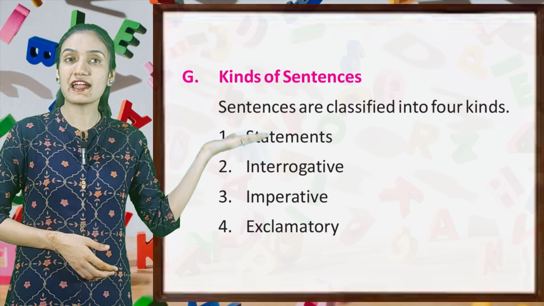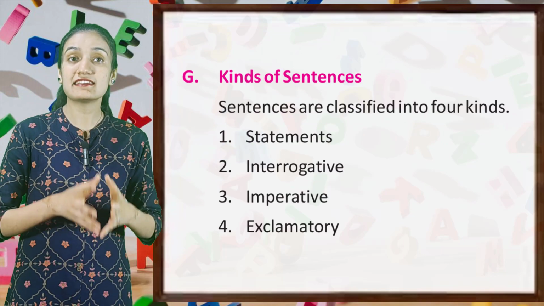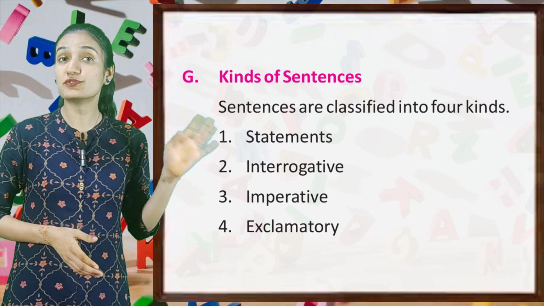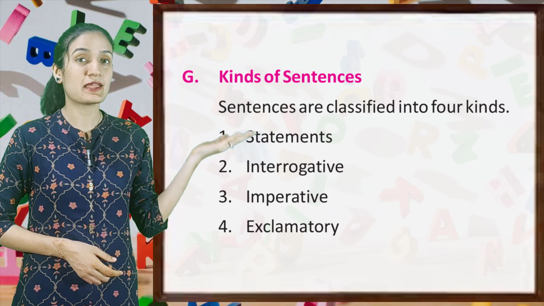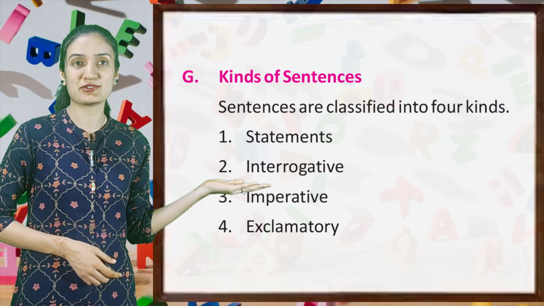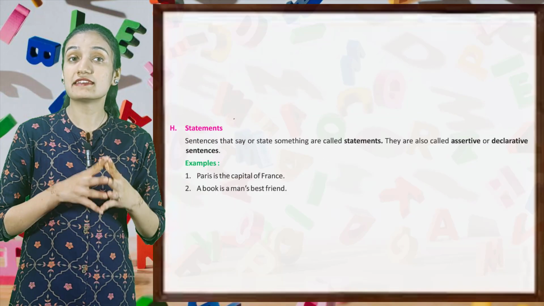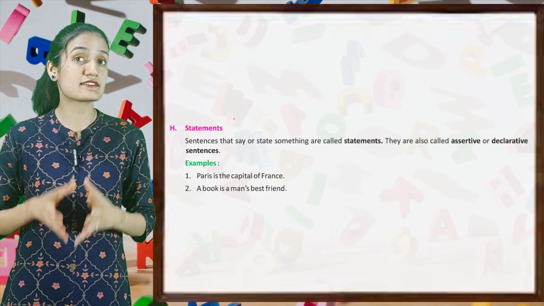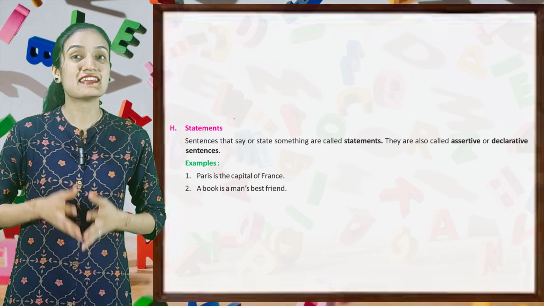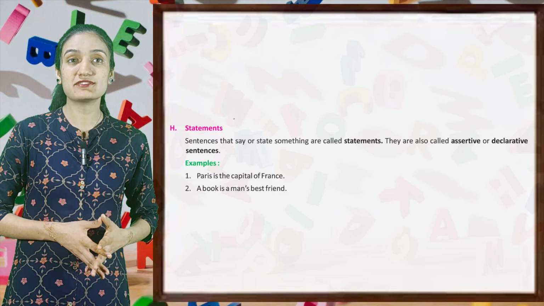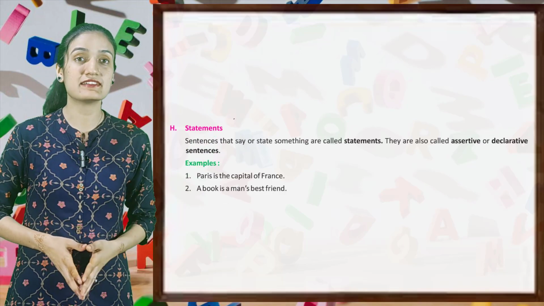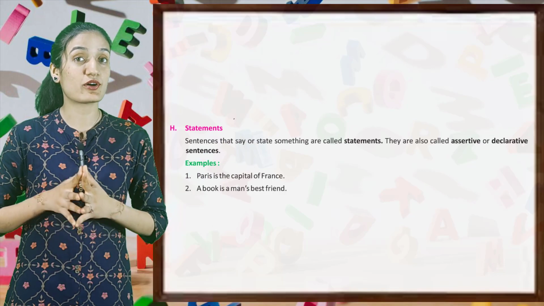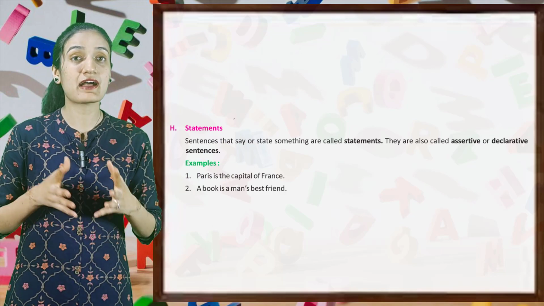Now kids, kinds of sentences. Sentences are classified into 4 kinds. Statements, interrogative, imperative, exclamatory. Statements. Sentences that say or state something are called statements. They are also called assertive or declarative sentences. Examples, Paris is the capital of France. A book is a man's best friend.